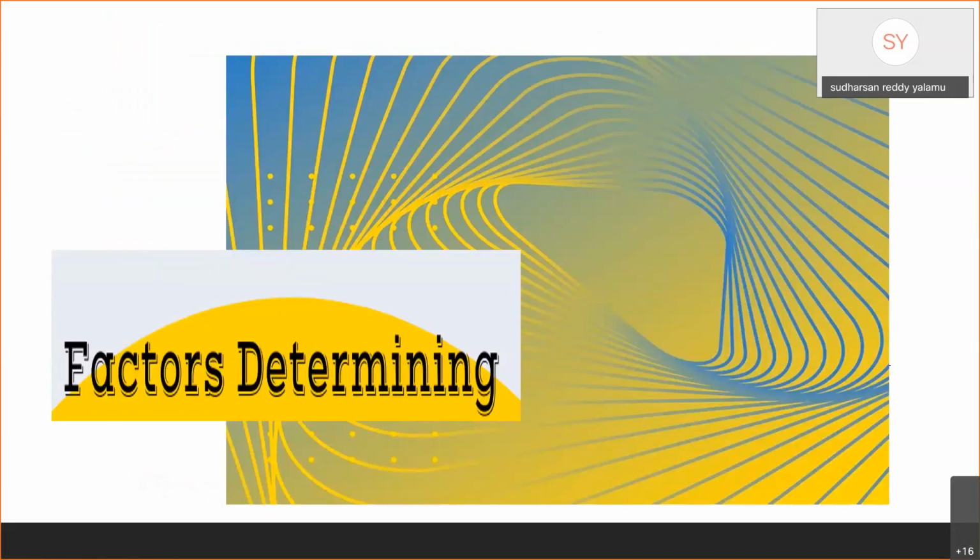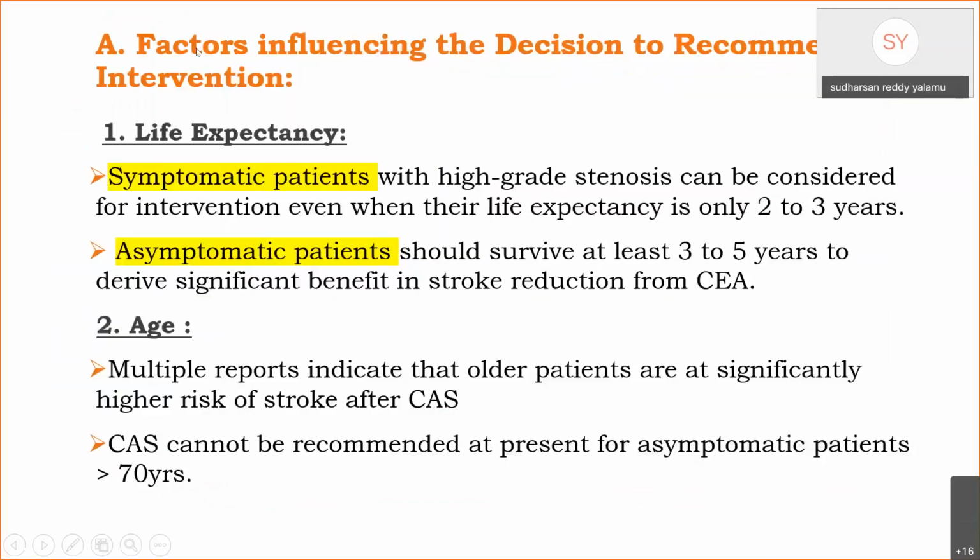Coming to factors influencing the decision to recommend intervention. First, life expectancy. Symptomatic patients with high-grade stenosis can be considered for intervention even when their life expectancy is only 2 to 3 years, whereas asymptomatic patients should survive at least 3 to 5 years to derive benefit from the procedure.